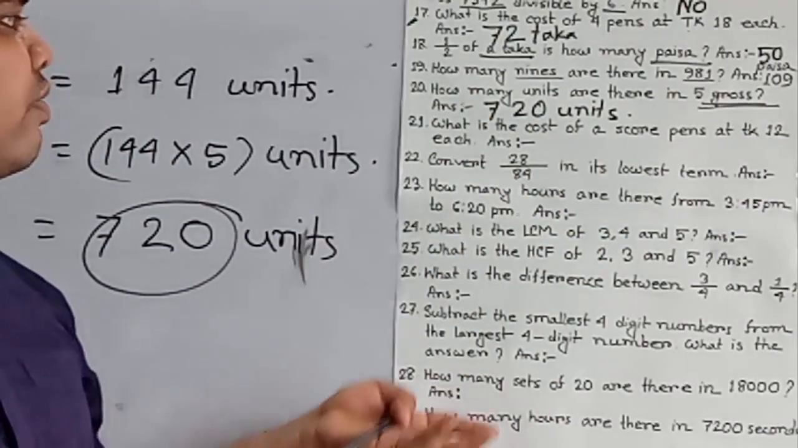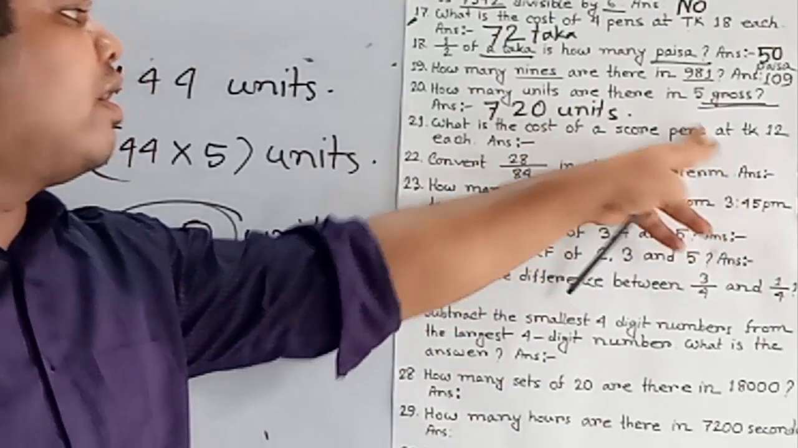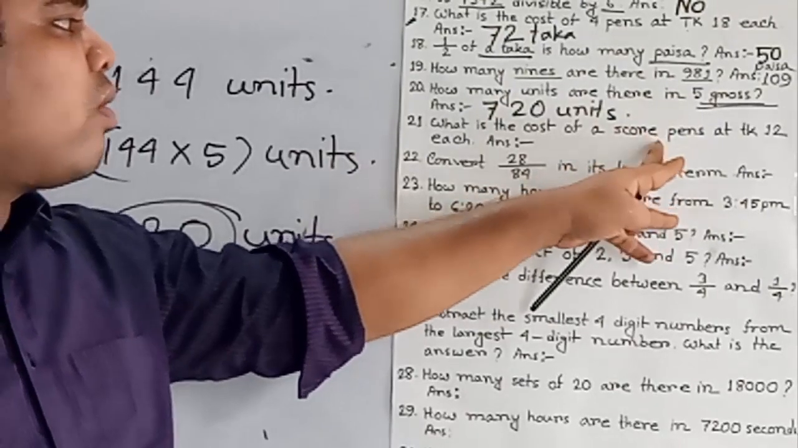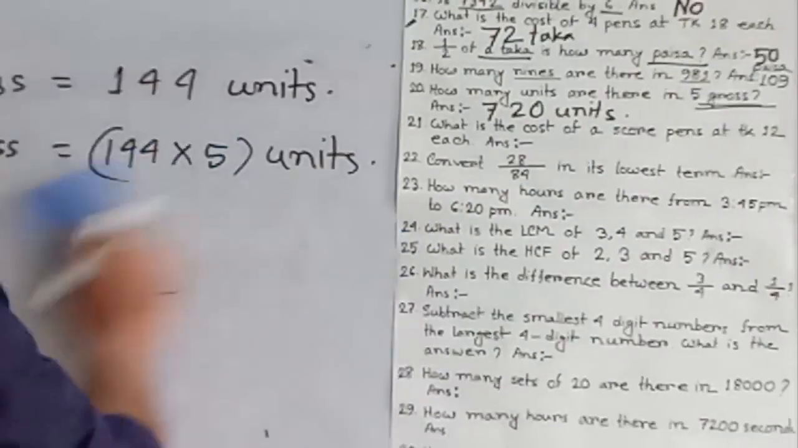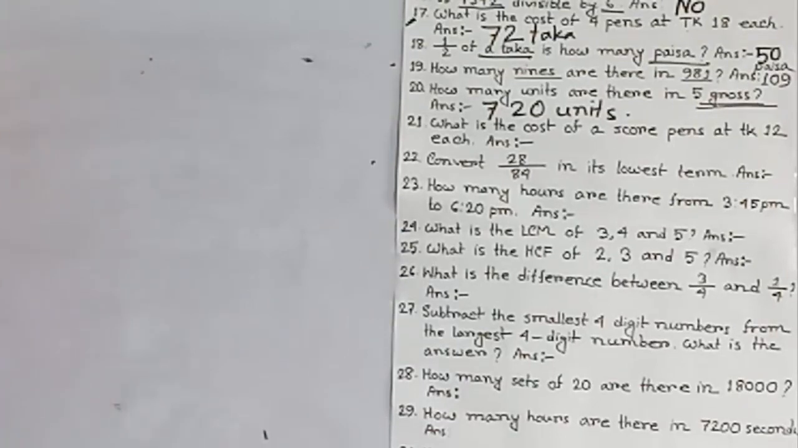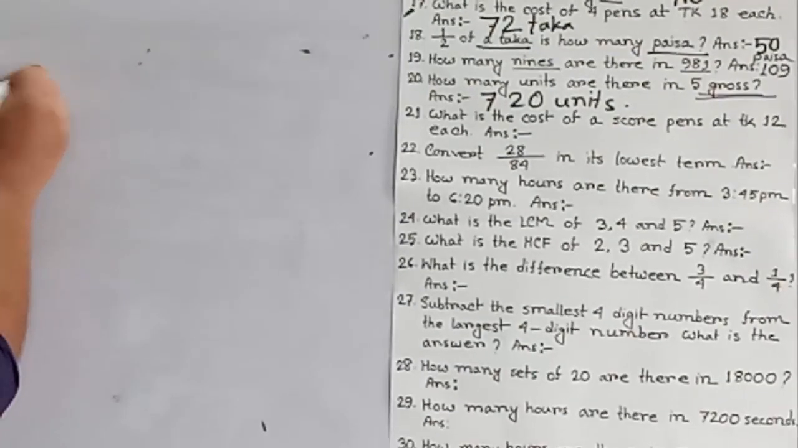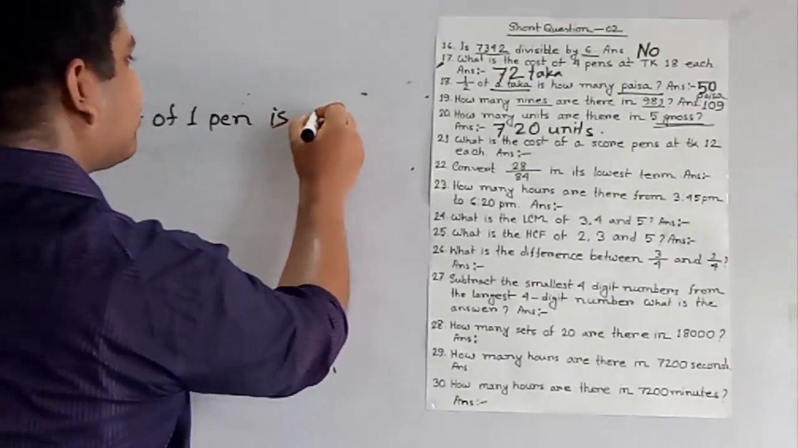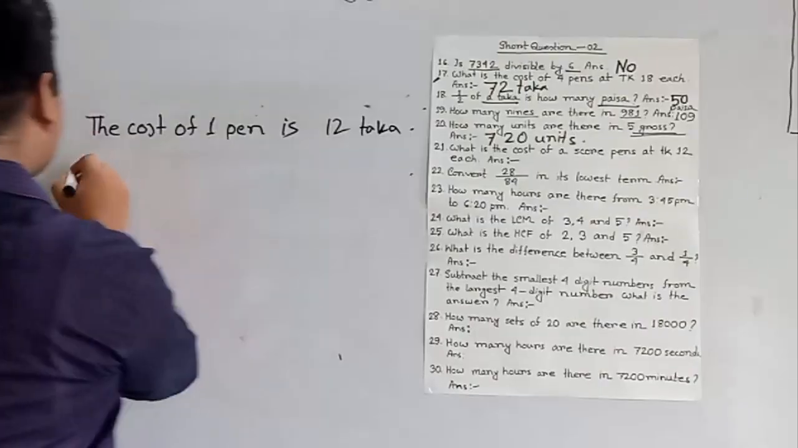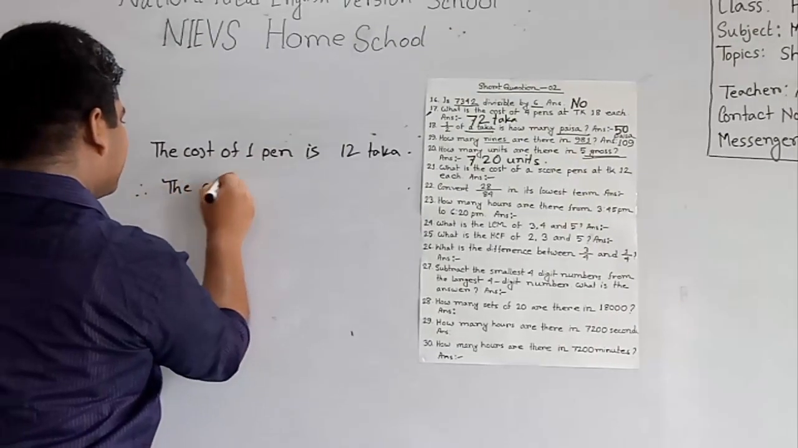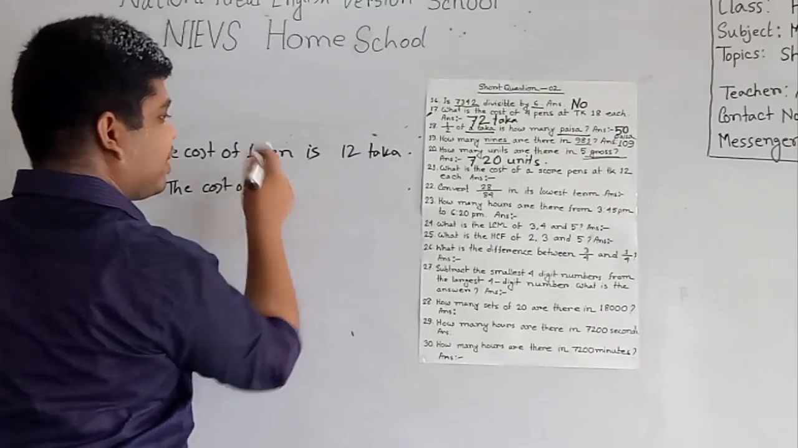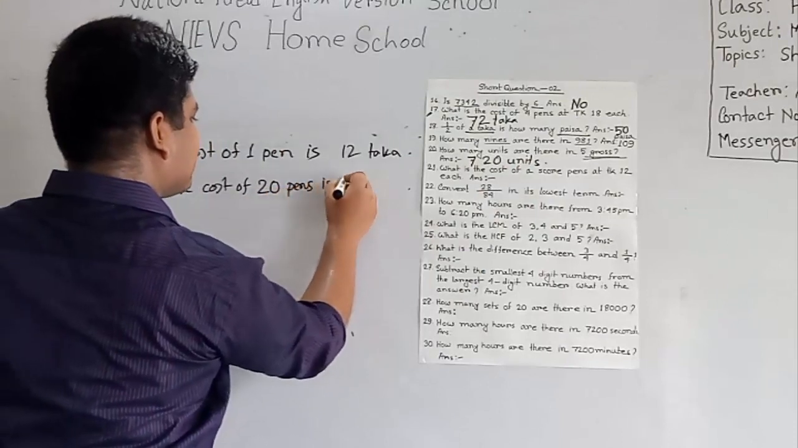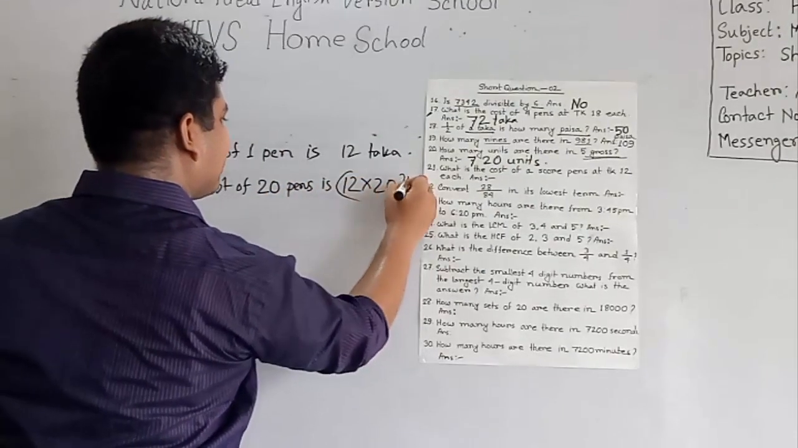Now we want to find out the cost of a score of pens. We know that a score equals 20 things. That means we want to find out the cost of 20 pens. So first of all you write the cost of 1 pen is 12 taka. So the cost of 20 pens, because a score equals 20 things, is 12 multiplied by 20 taka.